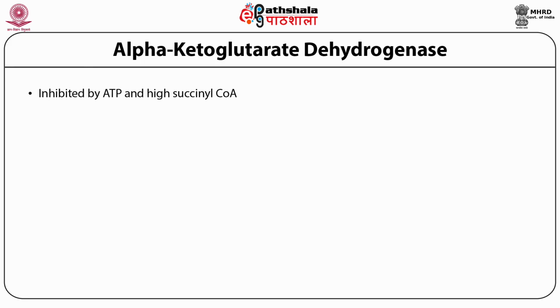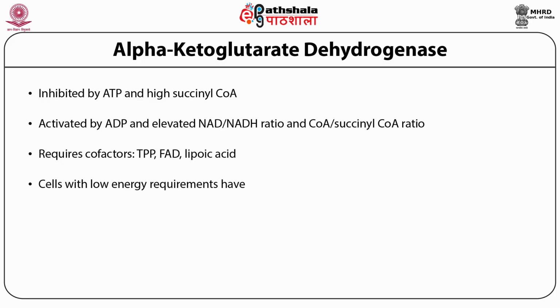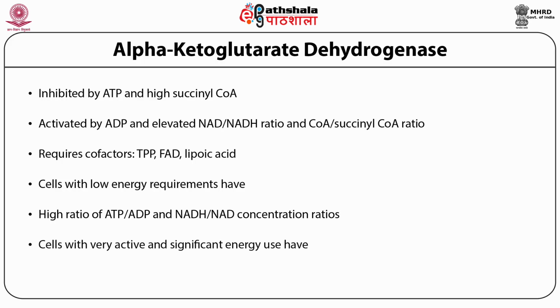Alpha ketoglutarate dehydrogenase. This enzyme is inhibited by ATP and high succinyl coenzyme A. It is activated by ADP and an elevated NAD to NADH ratio and coenzyme A to succinyl coenzyme A ratio. It requires cofactors TPP, FAD, and lipoic acid. Cells with low energy requirements have a high ratio of ATP to ADP and of NADH to NAD concentrations. Cells with very active and significant energy use have a low ratio of ATP to ADP and of NADH to NAD concentrations.